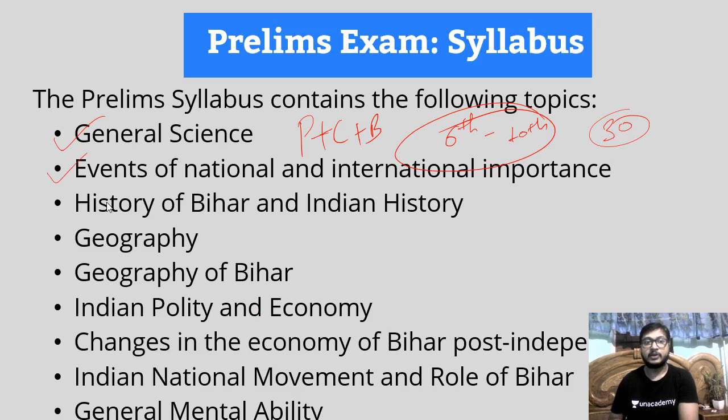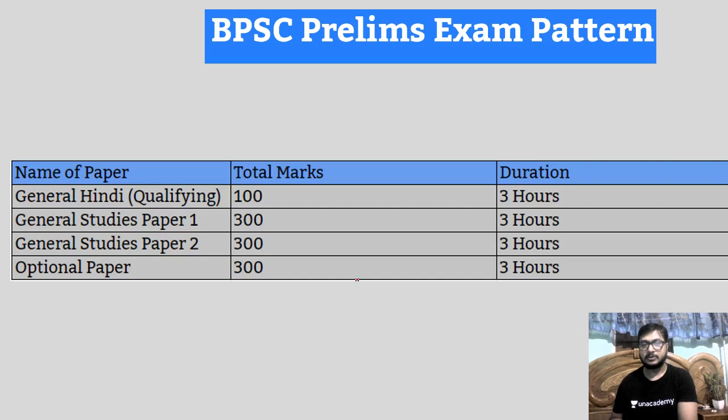Then next, and very important, events of national and international importance, that is current affairs. Each year current affairs also carries 25 to 30 marks weightage. The next topic is the history of Bihar, meaning specific topics of Bihar, like geography of Bihar, history of Bihar, Indian polity and economics of Bihar, the changes in the economy of Bihar post independence, Indian national movement and the role of Bihar. Then general mental ability, at least 10 questions are asked each year from general mental ability. So this is the complete syllabus for your BPSC prelims exam.